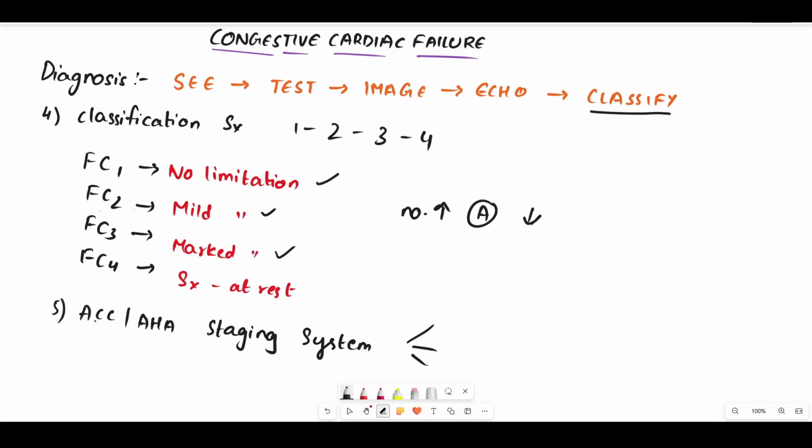Apart from that, there is one ACC and AHA staging system. This will be usually providing a framework by which we will be able to evaluate, prevent, and treat this heart failure. So, that was the simplified understanding of congestive cardiac failure till diagnosis. Once you understand why the heart fails, the treatment becomes much easier to learn. And in the next video, we will break down the pharmacotherapy of this heart failure, the drugs, their roles, and the high yield points you should never miss in exams.